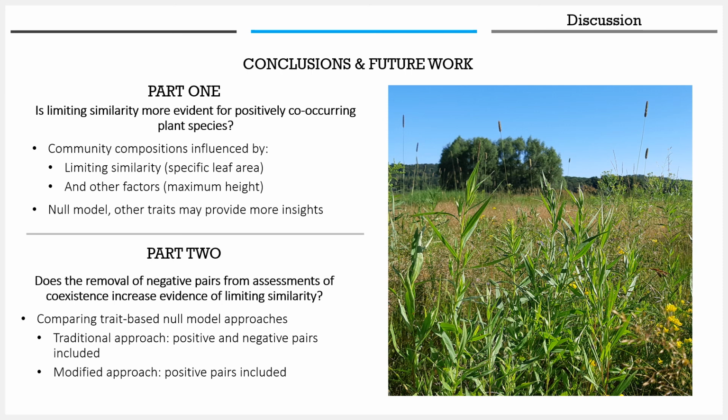Ultimately, we will incorporate these findings into a larger publication, which will include a trait-based null model approach. The second question we will address in this publication asks whether the removal of negative pairs from assessments of coexistence will increase evidence of limiting similarity. Here we plan to compare the results obtained from a null model using a traditional approach, which includes both positive and negative pairs, as well as our proposed modified approach, which includes only positive pairs. We expect that this modified approach will reveal more evidence of limiting similarity from the same datasets, as negatively co-occurring species pairs are not representative of true coexistence.